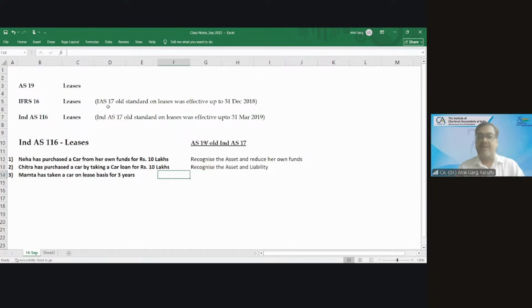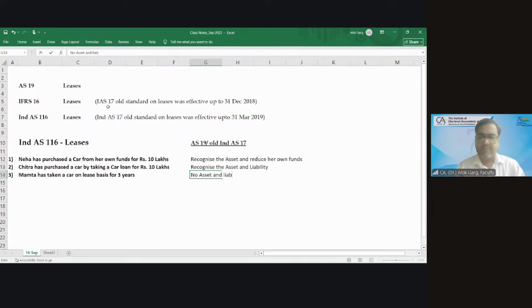Now let's talk about Mamta. Mamta has taken a car on lease basis for 3 years. Instead of paying an EMI on a loan, Mamta decided to pay a lease rent on the car. Will she recognize the asset? No. Will she recognize any liability?